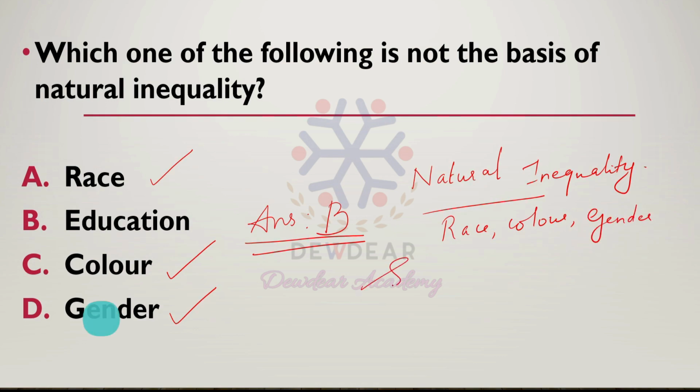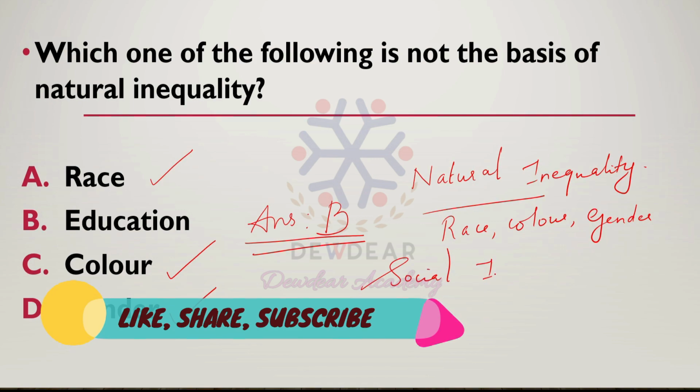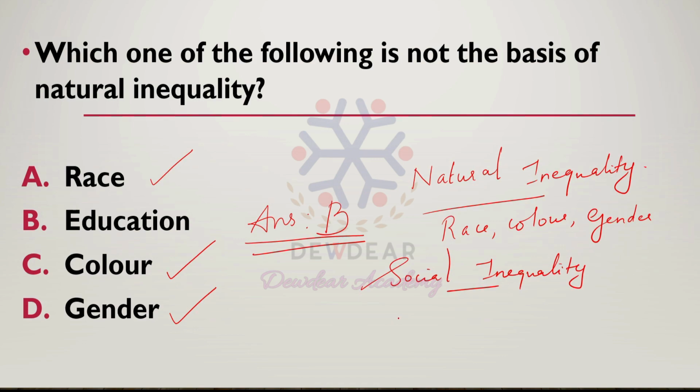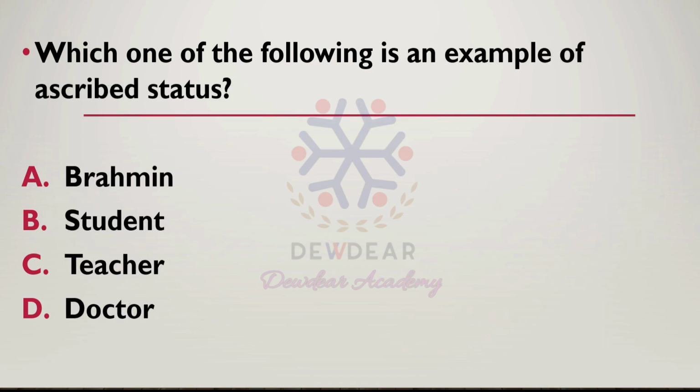And in case of social inequality, if there is improper or unequal access to education, employment opportunities, housing facilities, or healthcare, then that is known as social inequality.